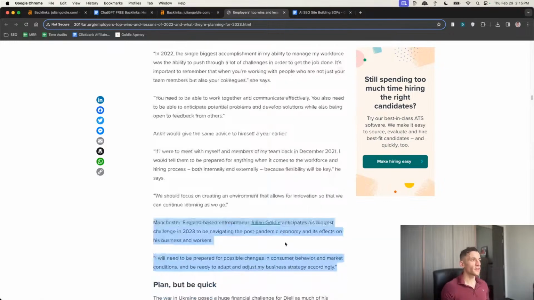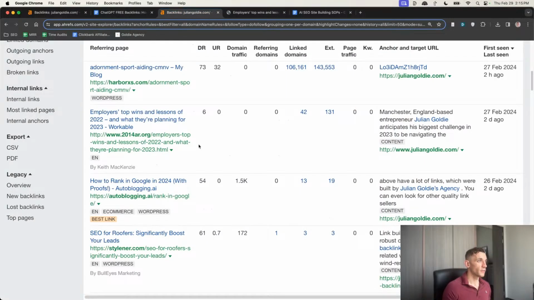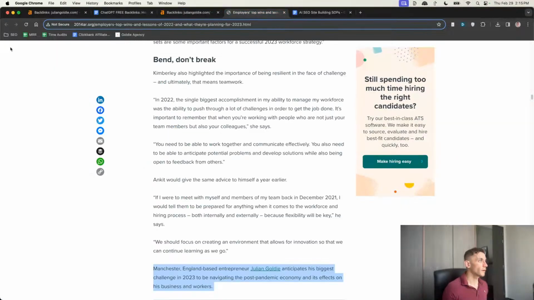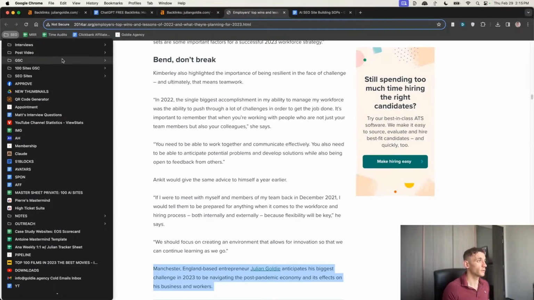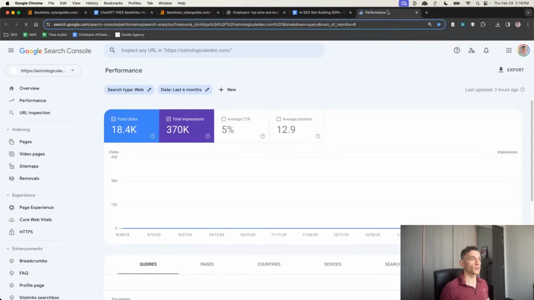I don't necessarily think that Harrow backlinks are the best in the world. That's why we don't sell them to any clients anymore. I don't think it's a very good way to build backlinks versus outreach, but it does work. It can attract backlinks, as you can see right here. The only problem with Harrow is that it does take a long time. This is why I stopped recommending it in our SEO mastermind, because I want our clients to get results as soon as possible. I'm going to show you another website that's performing extremely well right now.